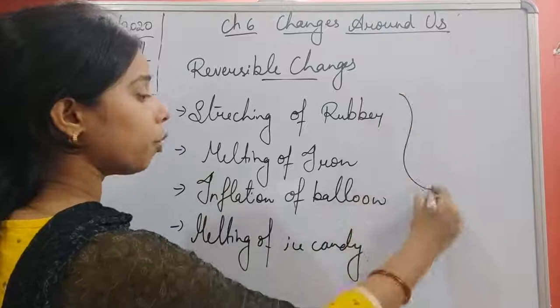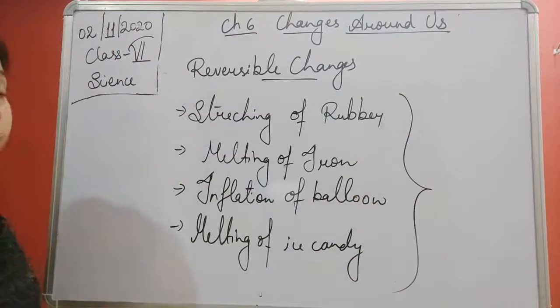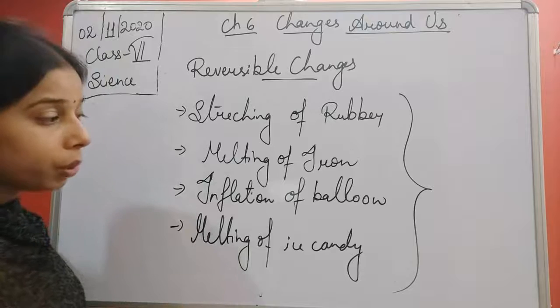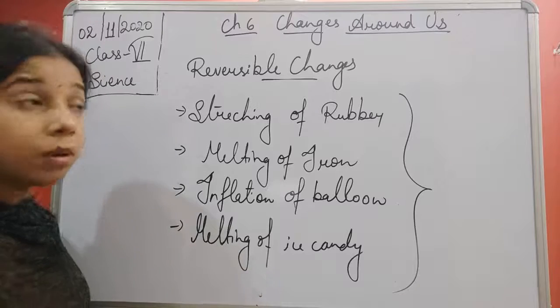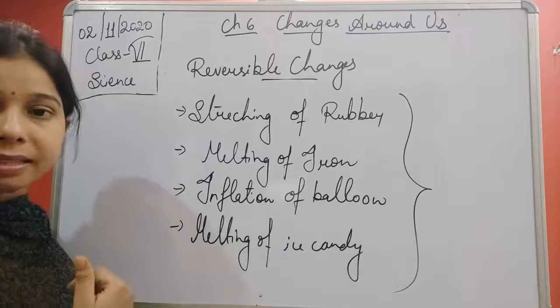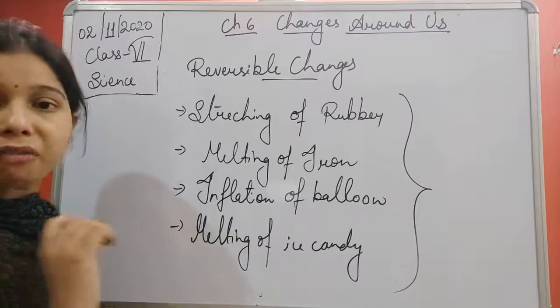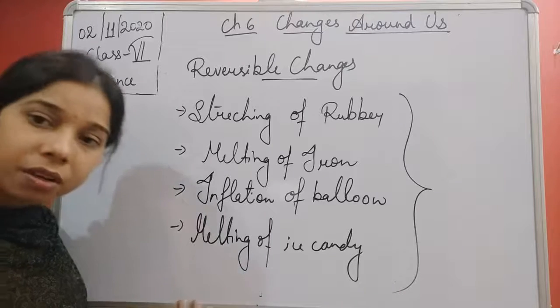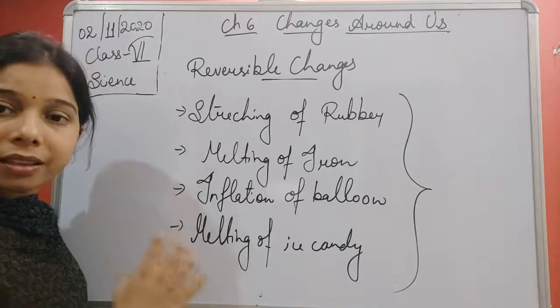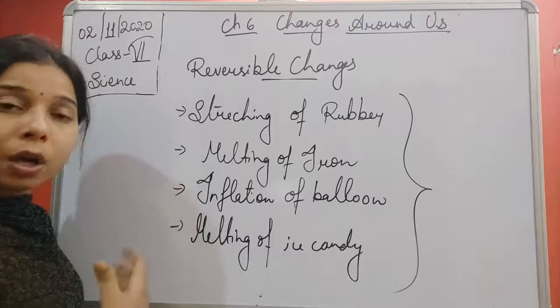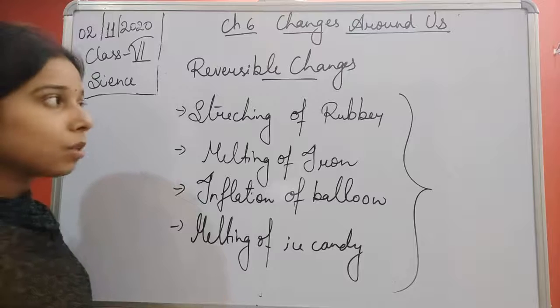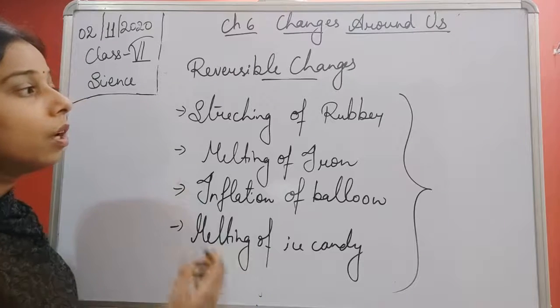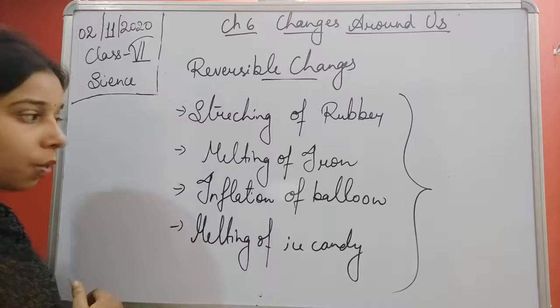A lot more examples are there, students. Melting of ice candy, melting of iron, inflation of the balloon, stretching of the rubber or stretching of a spring balance, folding of a dress or folding of a paper, all these are examples of reversible change. It means these changes can be reversed easily, and that is why we include them in the reversible changes.